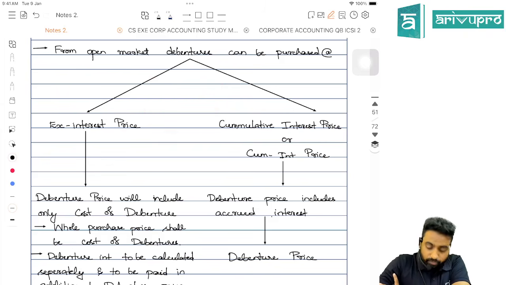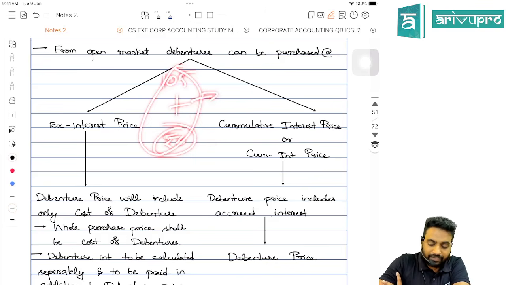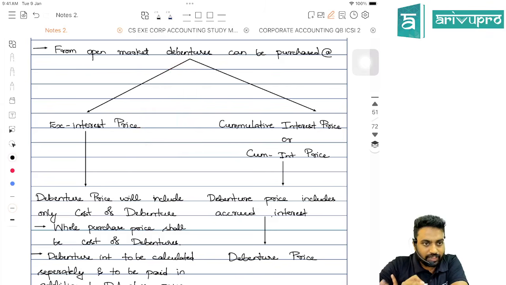Okay. Apart from paying 105, you are also going to pay accrued interest, let's say around rupees 6. So overall you are going to pay around rupees 111. Clear? 111, out of which 105 will be towards cost, 6 will be towards interest.